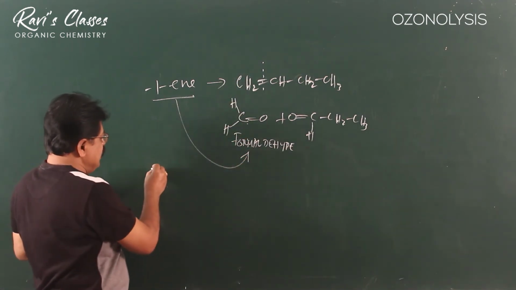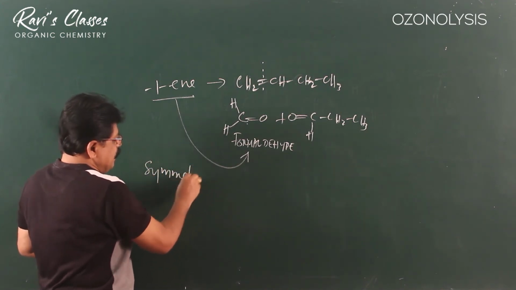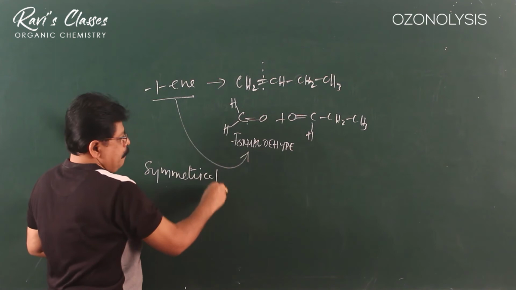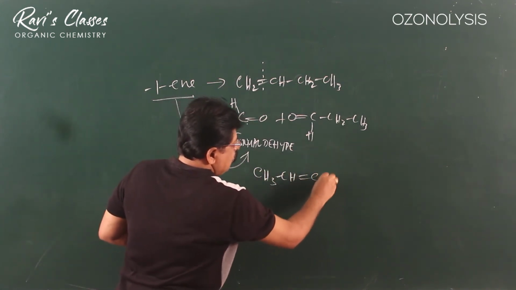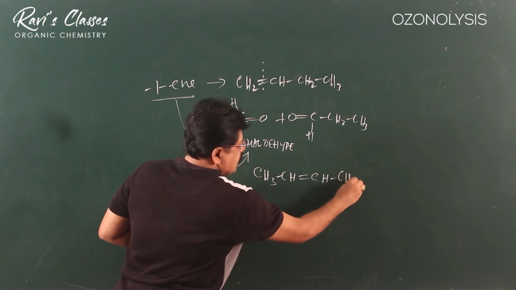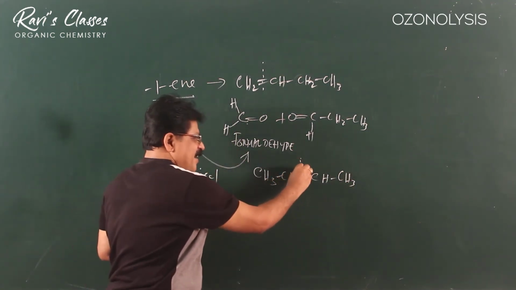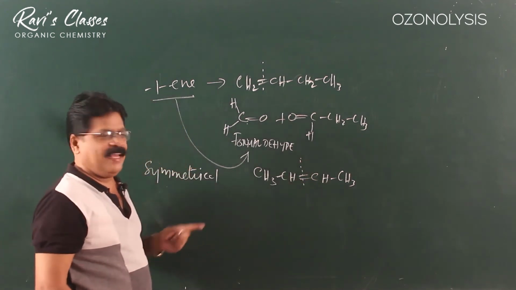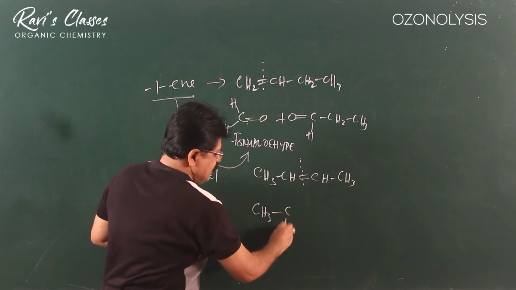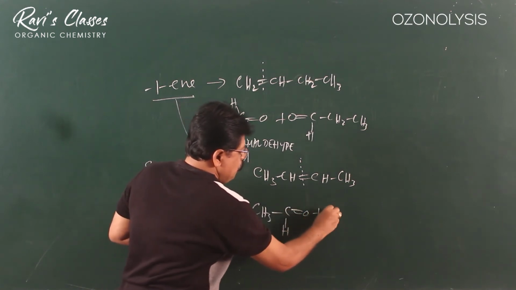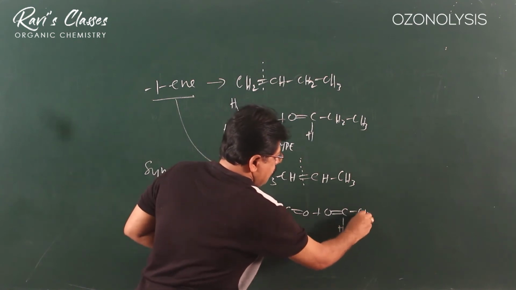Similarly, if the compound is symmetrical, for example like this, CH3-CH=CH-CH3, it will break. And what do we get here? CH3-CH=O and O=CH-CH3.